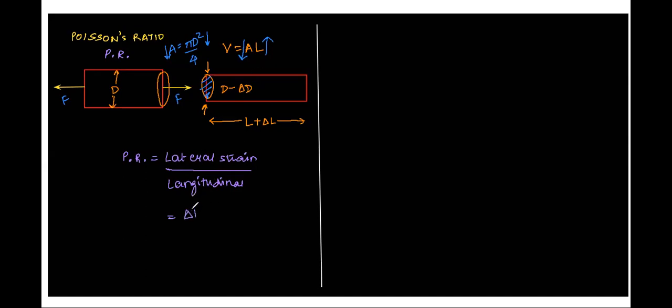Strain is always the change in dimension by the original value, so delta D upon D. Longitudinal strain is the strain in the length, change in length upon initial length, delta L by L. You can also write this as delta R by R whole by delta L by L, because radius and diameter are directly proportional. Please jot this down, class.